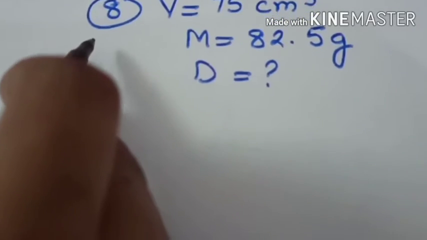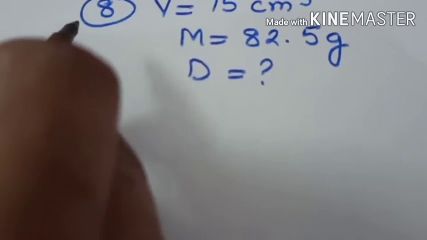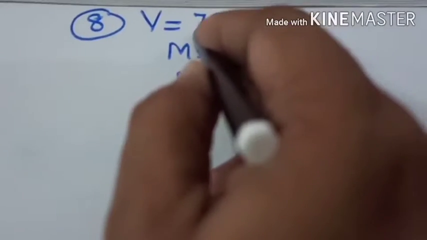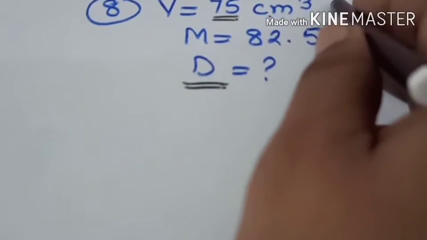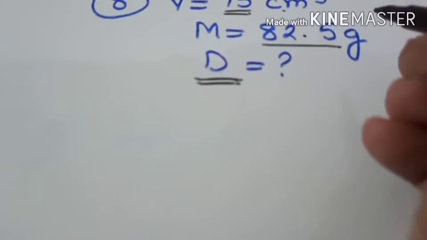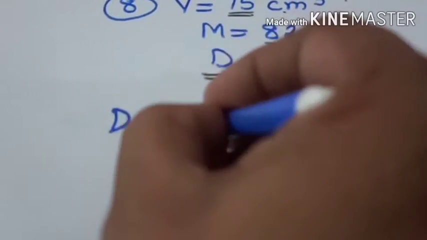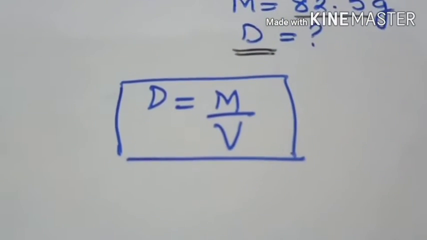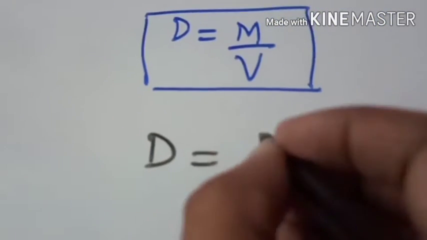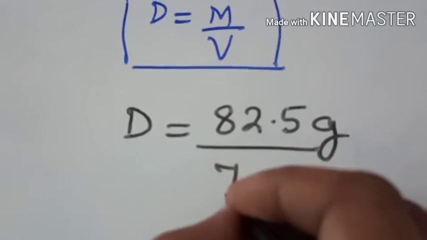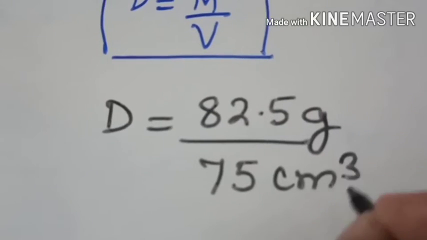Question number 8. It's given over here. Calculate the density. We have to find the density of 75 centimeter cube of salt solution whose weight is given to you as 82.5 gram. Now the formula you will be using, density is equal to mass upon volume. Now you have to substitute the value of mass and volume over here. Mass is given to you 82.5 gram over volume is given to you 75 centimeter cube.